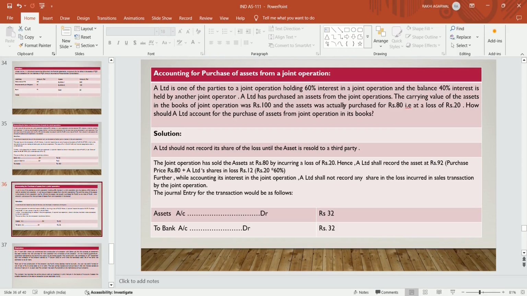Further, while accounting for the interest in the joint operation, A Limited shall not record any share in the loss incurred in the sale transaction by the joint operation. So A Limited will record its share of the asset purchased, which is 40% of 80, that is 32, to the bank.